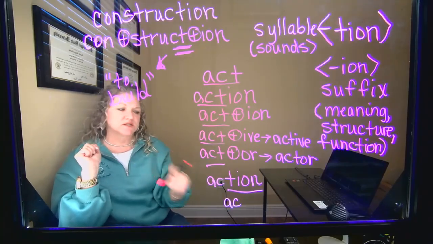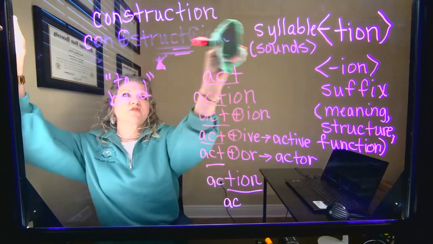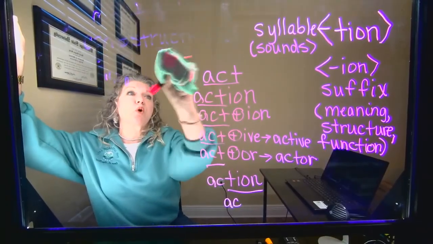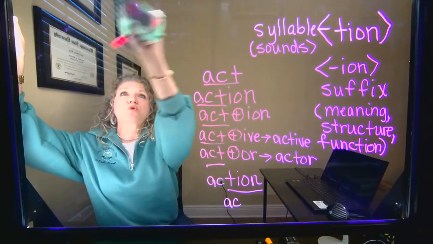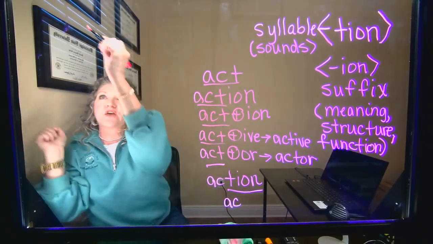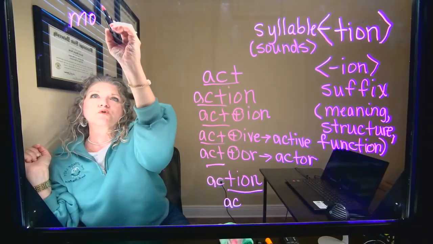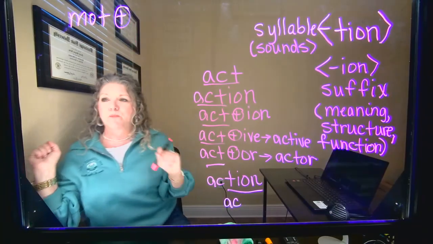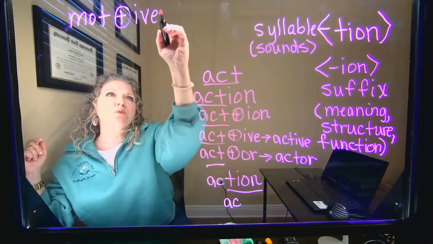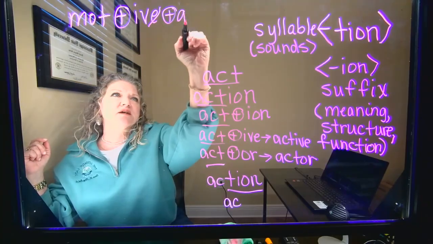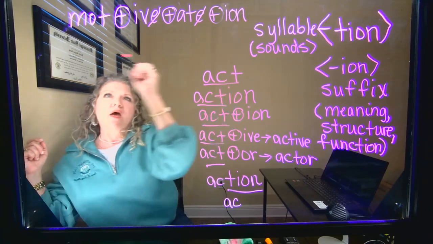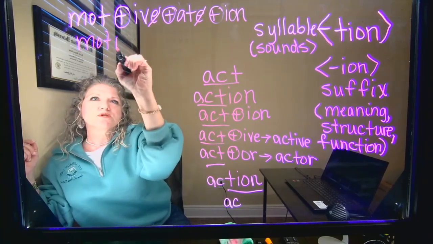One more that I want us to consider. I'm going to erase that part so I have plenty of room. I want us to look at the word motivate and turn that into motivation. And again, people might say, oh, that's a TION suffix. Let's look at how we build motivate. We have MOT, a base that has the sense of meaning to move, plus IVE, we're going to drop that E, plus ATE, we're going to drop that E, plus ION. And that is going to give us motivation.